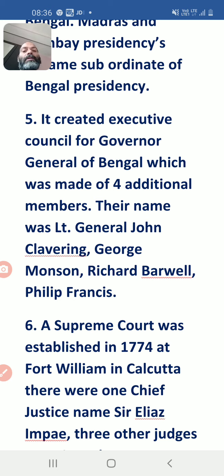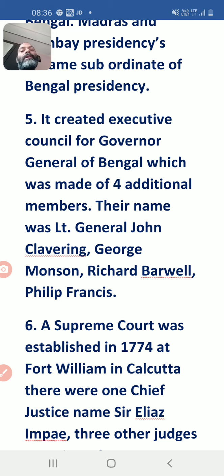Through this, you can see the controversy throughout the tenure of Warren Hastings. Due to that, Philip Francis made a group with General John Clavering and George Monson, always creating problems for Governor General Warren Hastings.